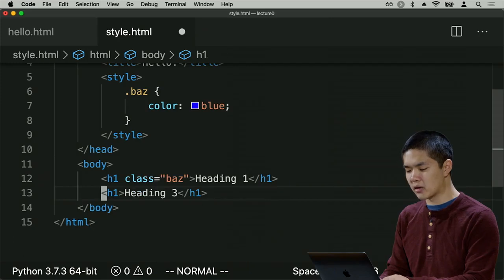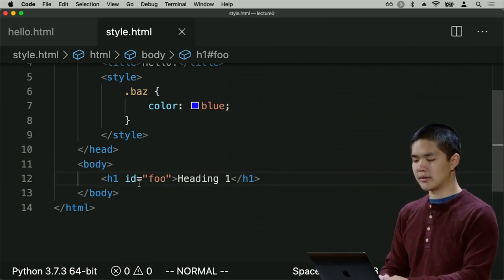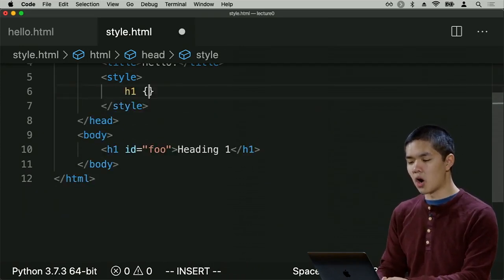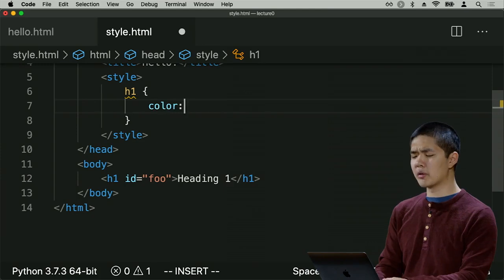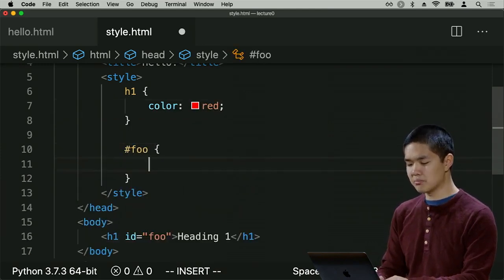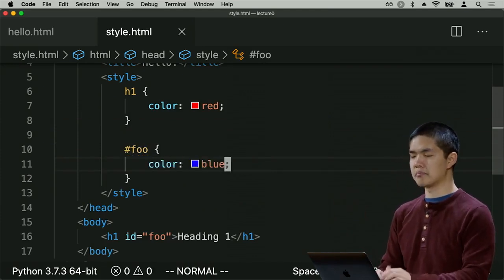Now, one tricky thing you might imagine is that now we have multiple ways of referencing the exact same element. So for example, if I just had a single h1 which had an ID of foo, what would happen if I said all of the h1s I would like to be colored red, and the only element with an ID of foo I would like to be colored blue?